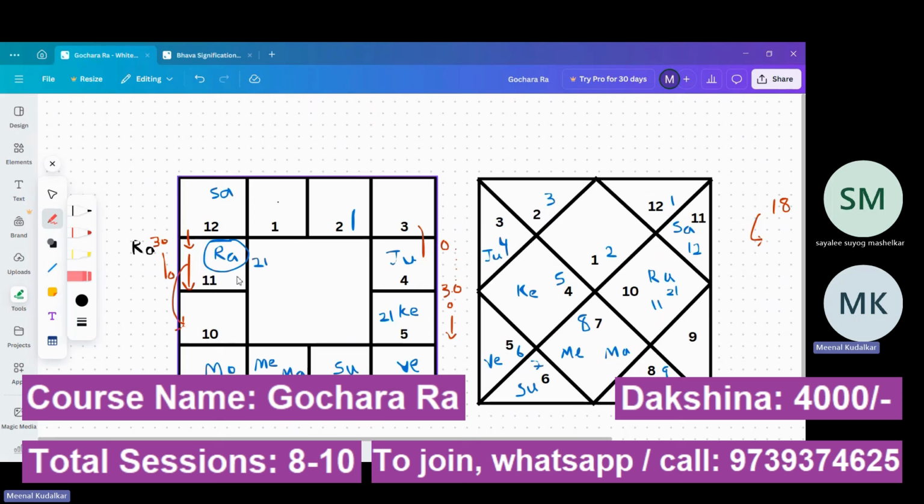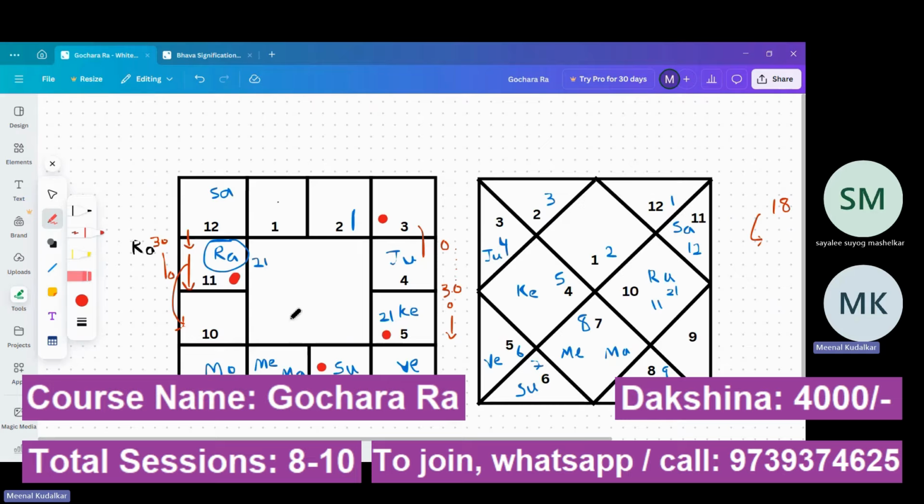Rahu aspects will be the 1st here, then going in the opposite direction: 1, 2, 3, 4, 5 here, 6, 7 here, 8, 9 here. These are the aspects. Now we will predict based on whichever planets this Rahu is aspecting. This is all about Gochara Rahu.